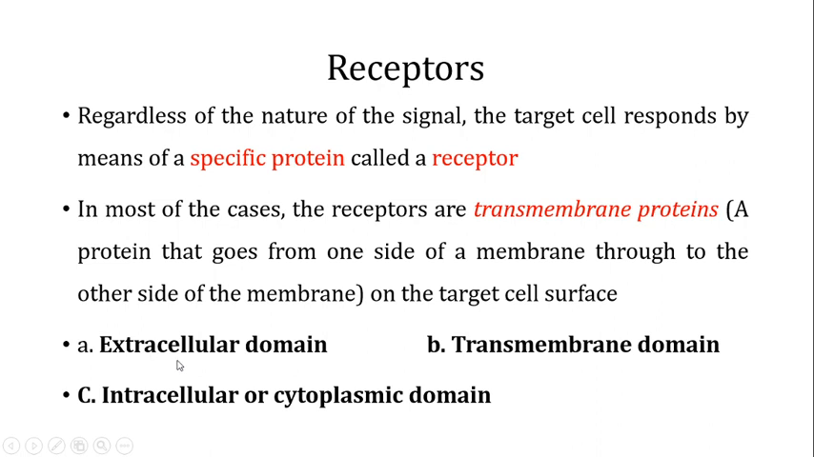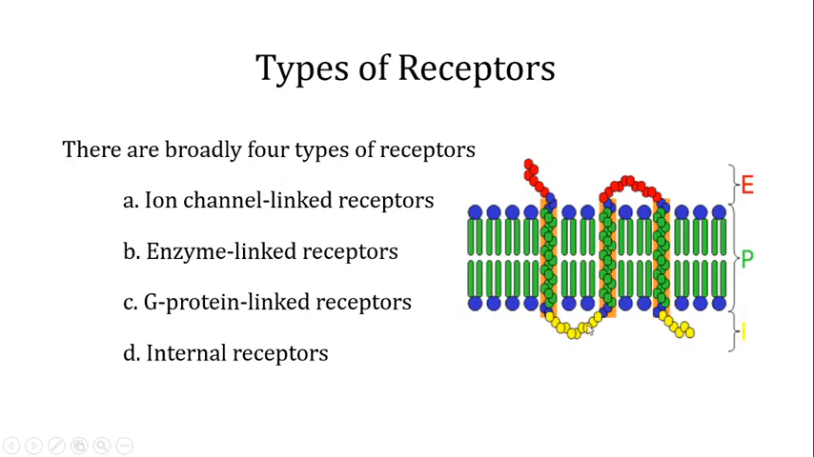The first one is the extracellular domain. The other one is the transmembrane domain, and the third one is known as the intracellular or the cytoplasmic domain. If you look at this figure, it shows the three domains of a transmembrane receptor. This one shown in red, represented by this E, is known as the extracellular domain of the receptor, and the function of this extracellular domain is to interact with the ligand.